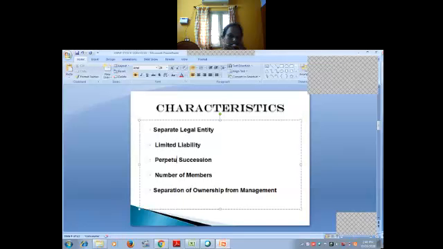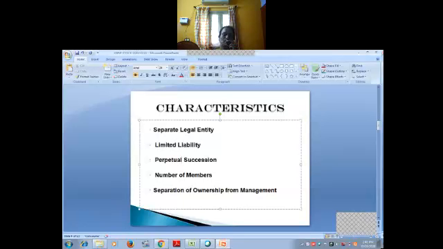The member is liable to pay only the uncalled money due on shares held by him. So how much he bought the shares, that much only he is going to pay. More than that, the company will not disturb the members. If the assets of the company are not sufficient to pay liabilities, the personal property of the shareholders is not held responsible. Okay.